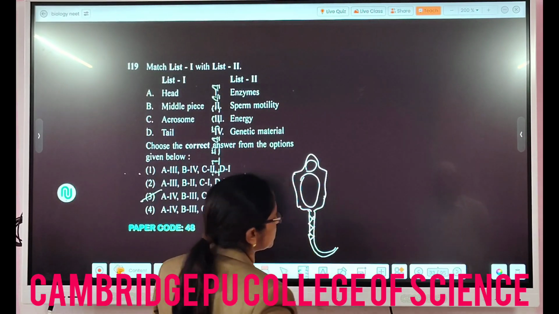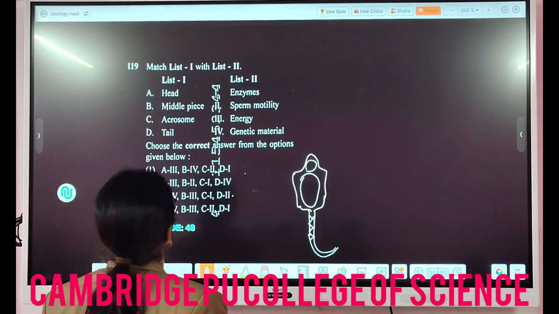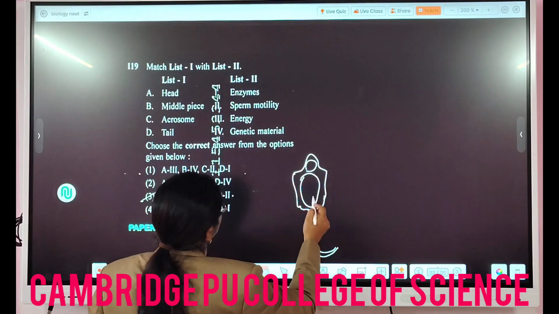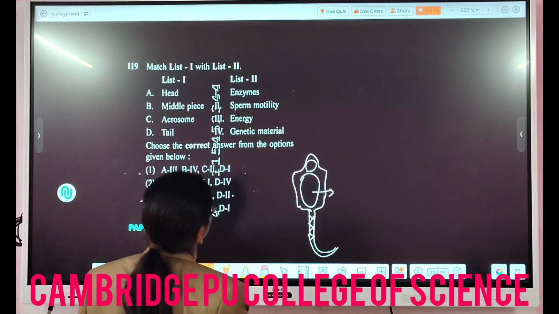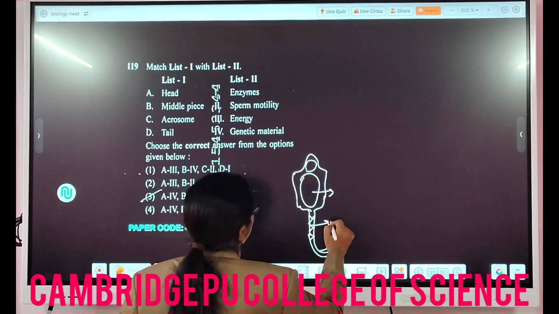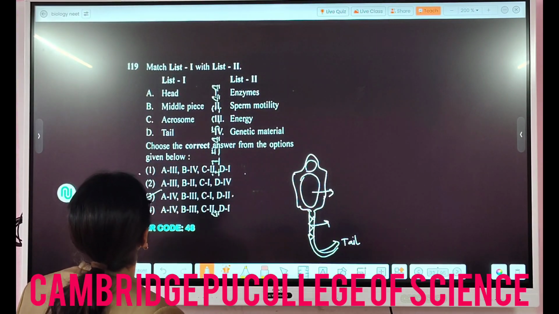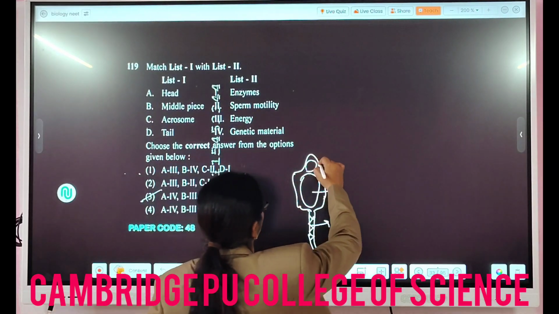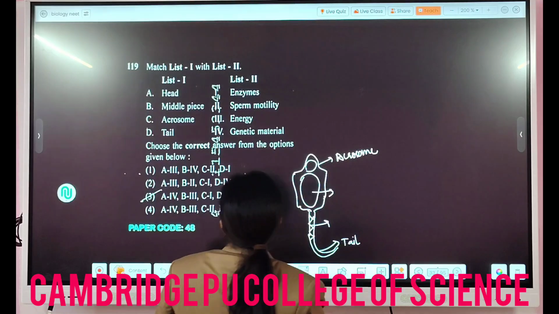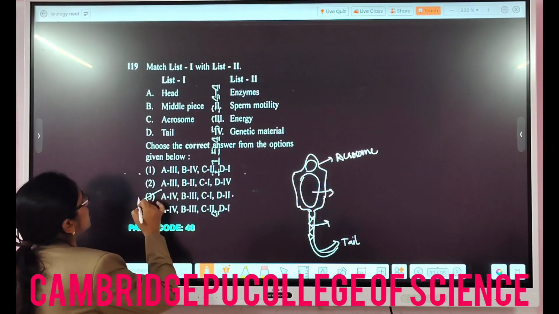So in the human reproduction chapter, you had studied the structure of a sperm. This question is from there only. They are asking about the genetic material. Definitely here is the nucleus, so this will be the genetic material. Here you find the mitochondria, in the middle piece. There it will be the tail, which helps in the motility. And the head, the acrosome, helps during the fertilization. So in this case, the option which properly matches is option number 3.